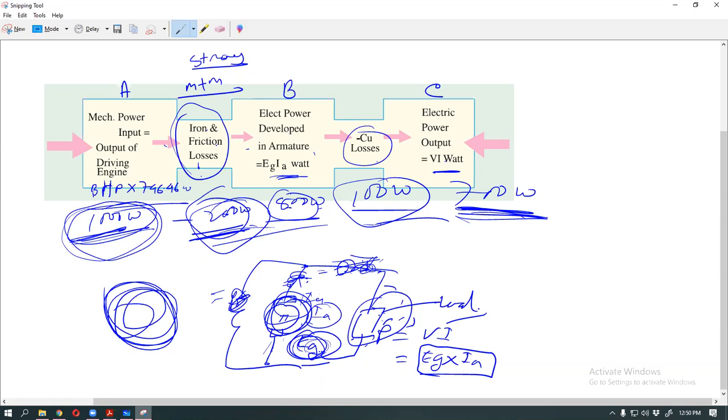So efficiency, you know that efficiency. Your efficiency means the calculation of your input power and your output power.